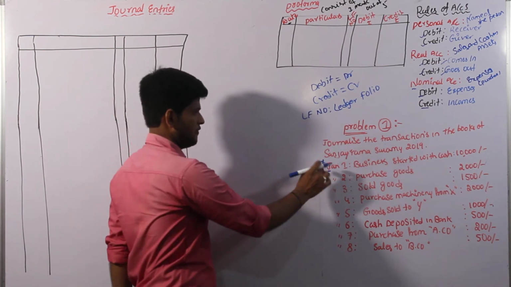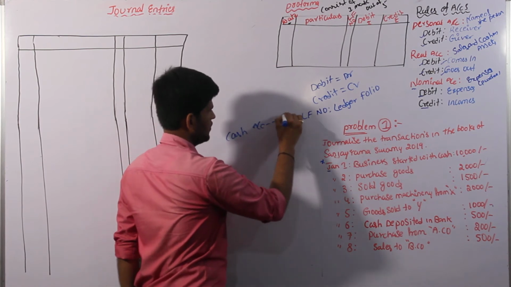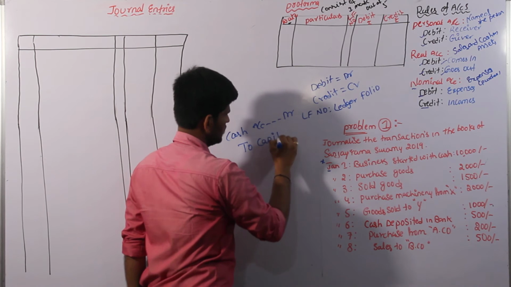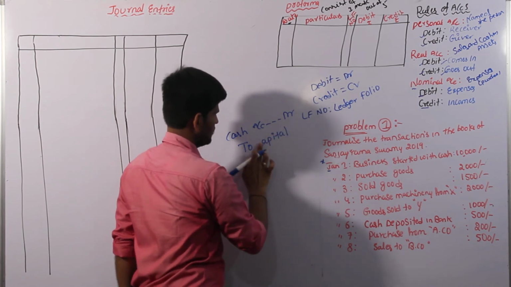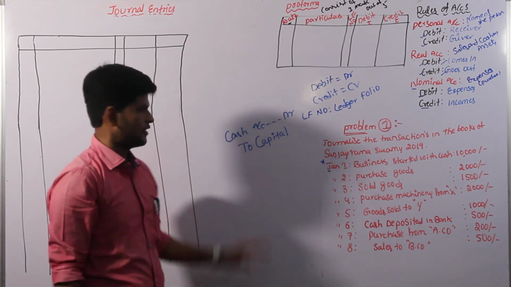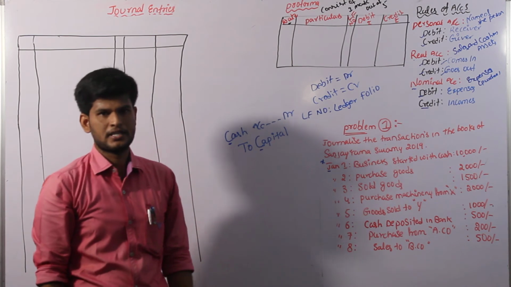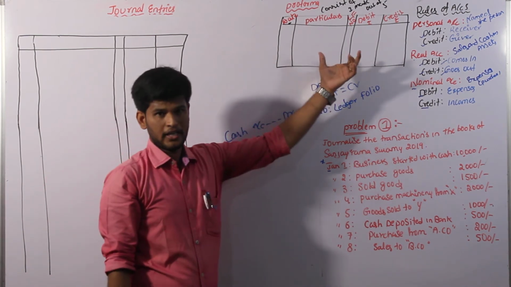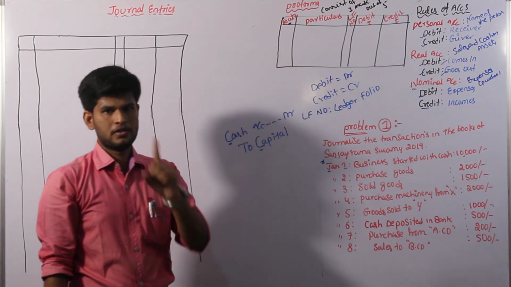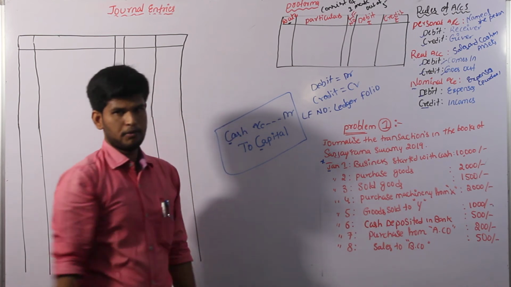The transaction will be entered as cash account debit to capital account. Why am I writing the first two letters as capital letters? Because the entries must satisfy the pro forma; without following the pro forma, we will definitely lose 1 mark. So that's the reason I am writing this as most important.